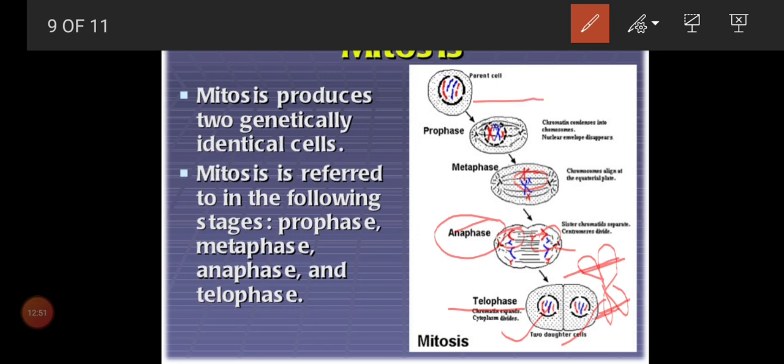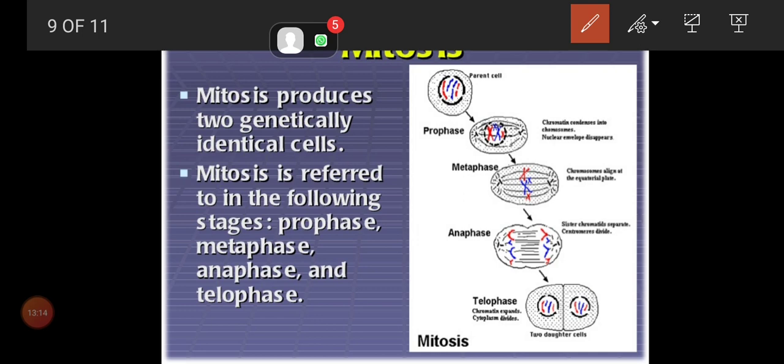Your parent cell here has a chromatin network surrounded by the nuclear envelope. Once the chromatin network starts to condense, the nuclear envelope will disappear. Here there is no nuclear envelope. The nuclear envelope starts to disintegrate and disappear. So in prophase, the chromatin network condenses and becomes chromosomes.